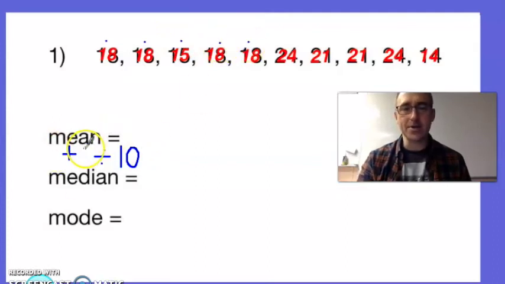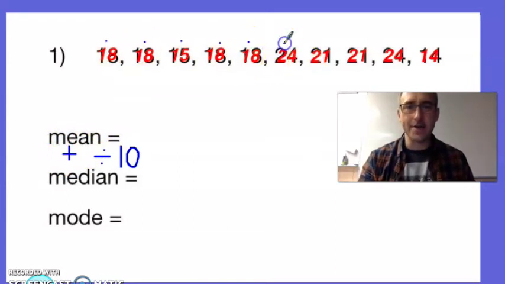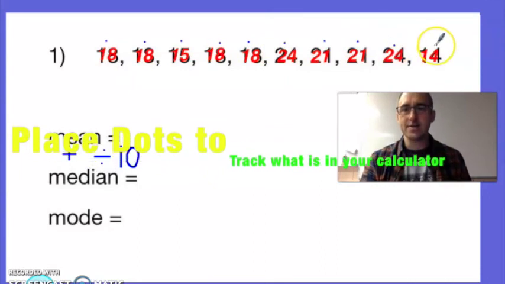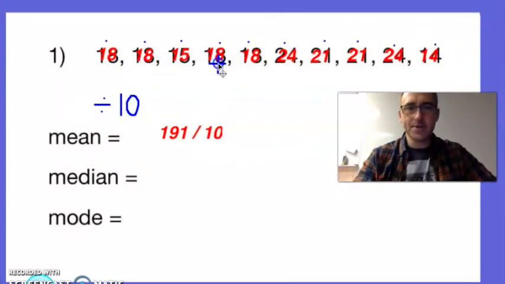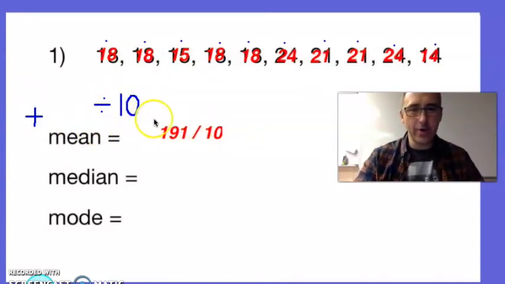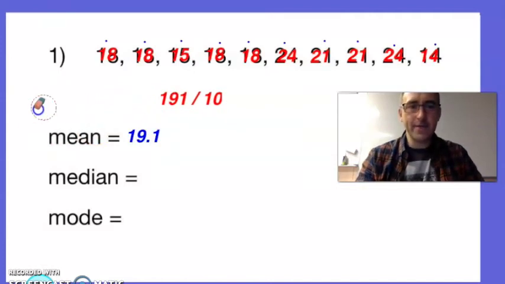One of the common mistakes in calculating mean is forgetting to add one of the numbers in. I find it helpful as I'm putting it into my calculator to put dots. When I added all of these numbers up, I got 191. When I divide it by 10, I got 19.1. Now we need to find median.